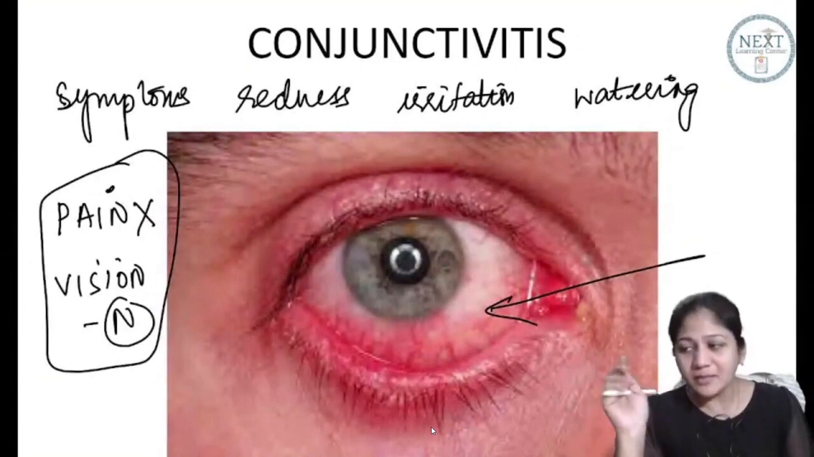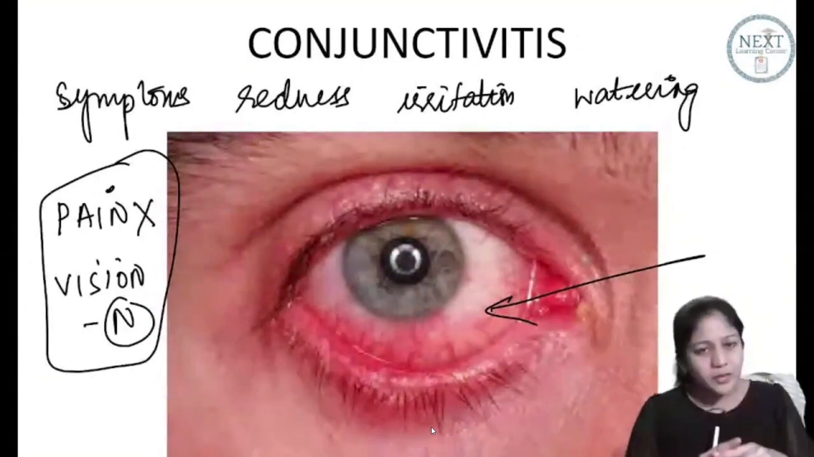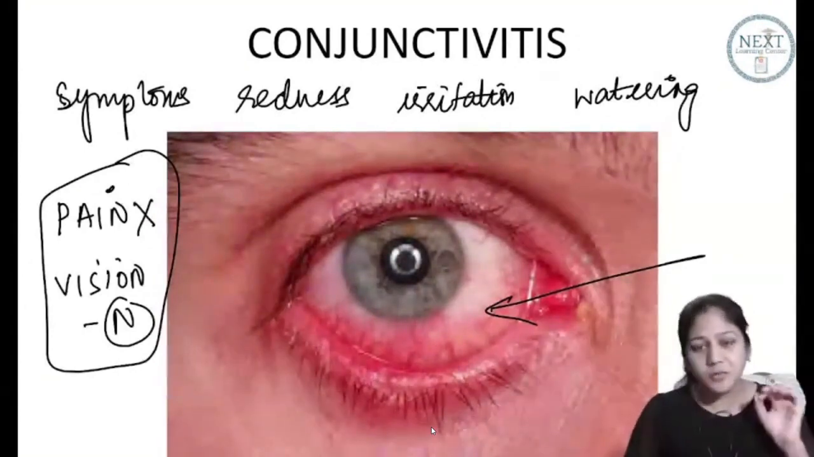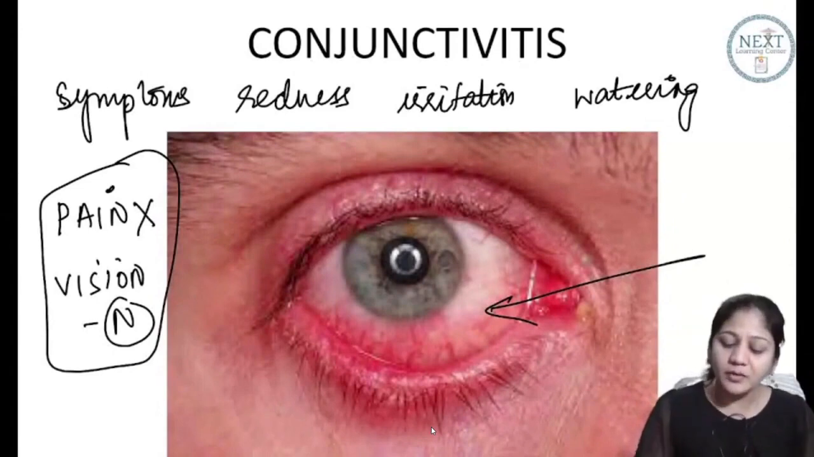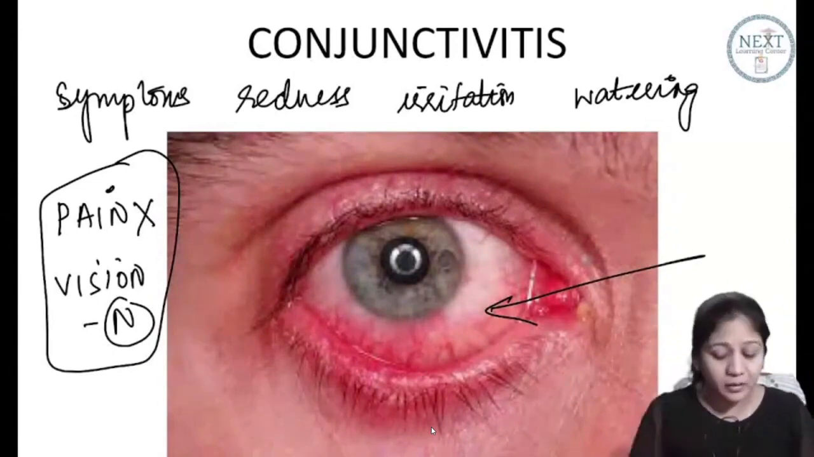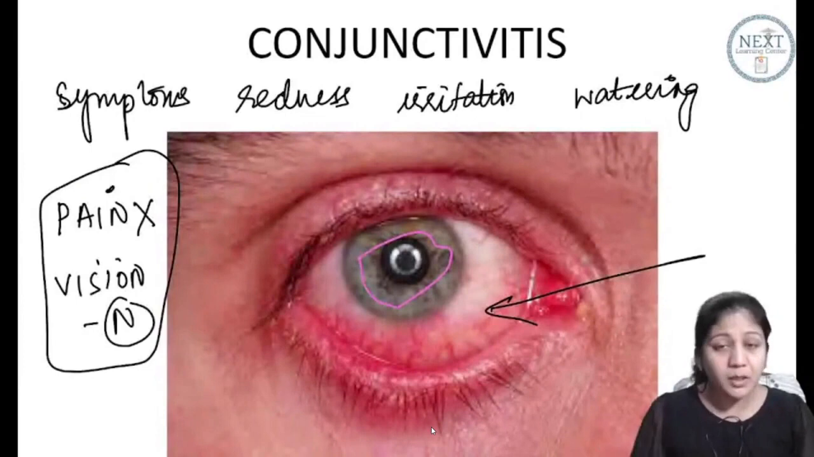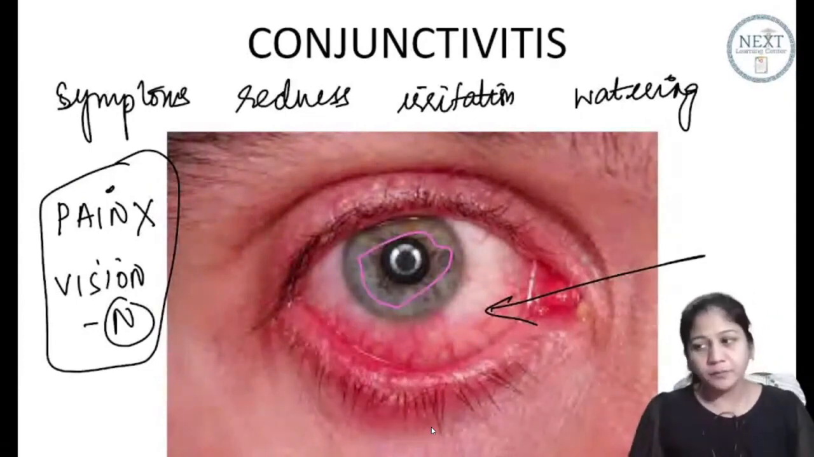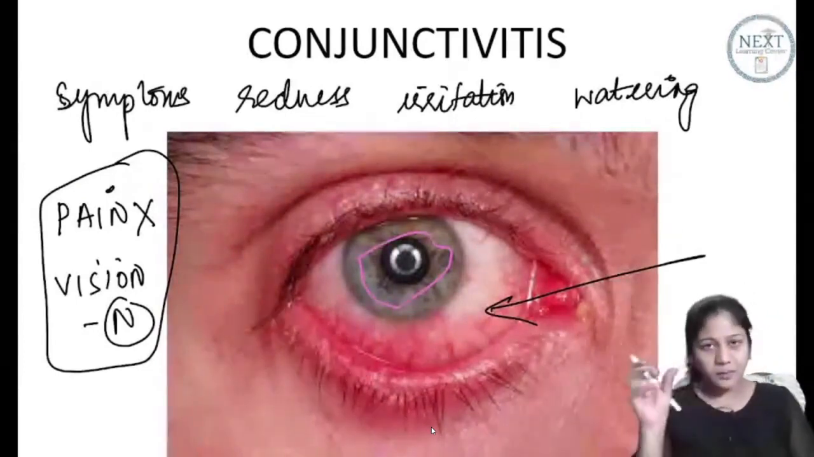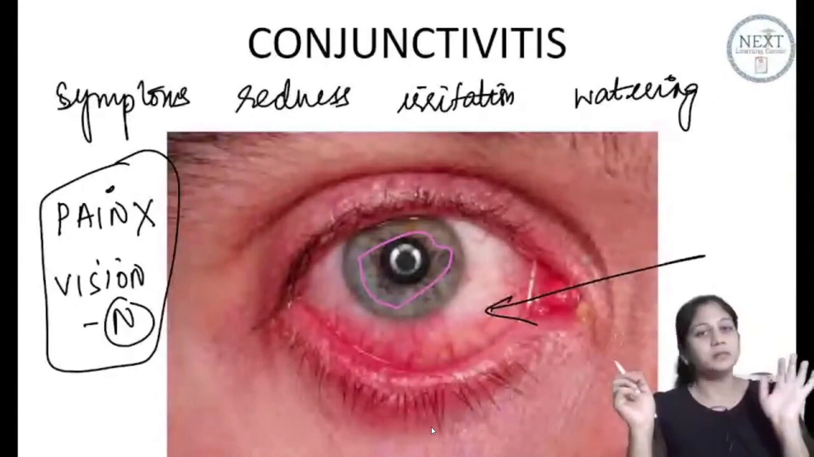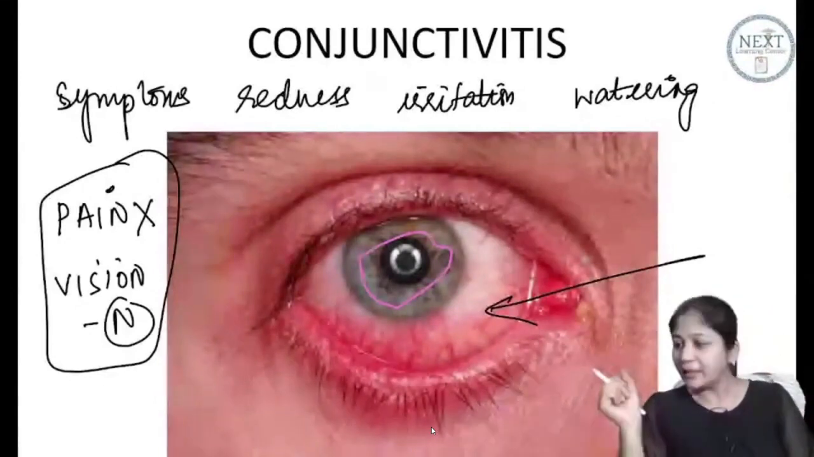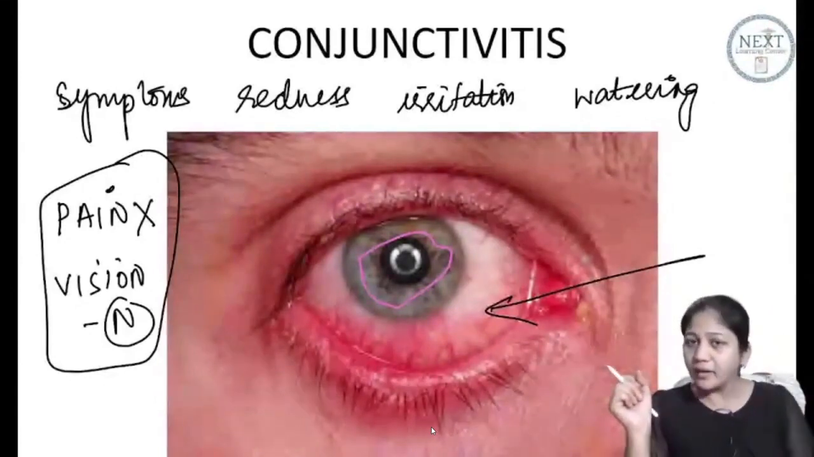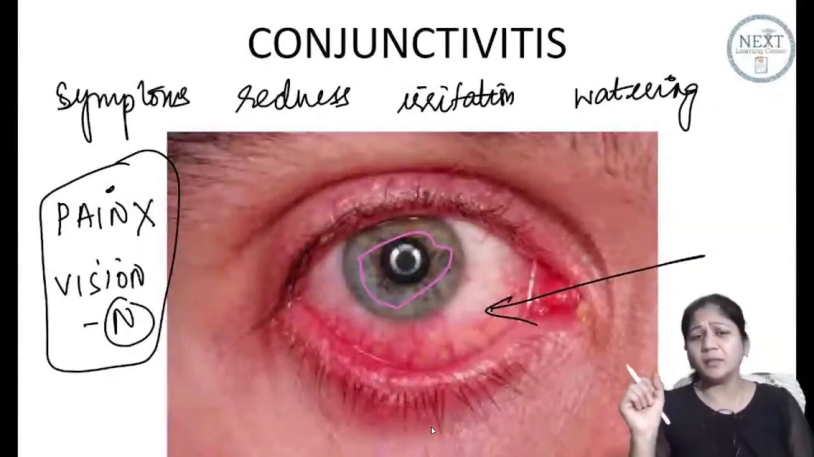Okay, so please remember, all of you, pain is never a feature, vision is never lost. If you have pain or if you have decrease in vision, think about your diagnosis again. That means maybe your cornea is not normal, because this is the central part which is required for vision and pain is there. Am I clear, friends? So redness, irritation, watering are the main complaints. Please remember, this is never a pain.